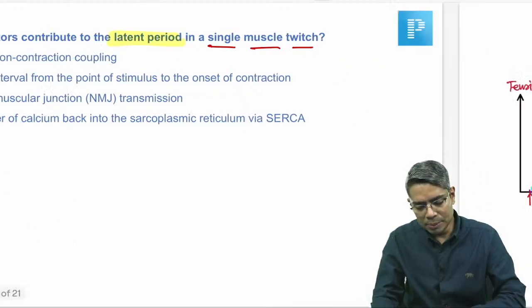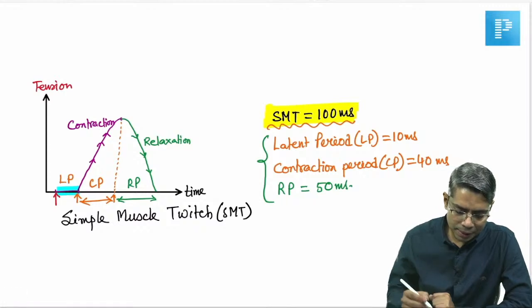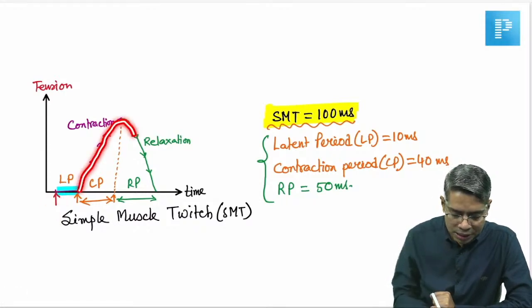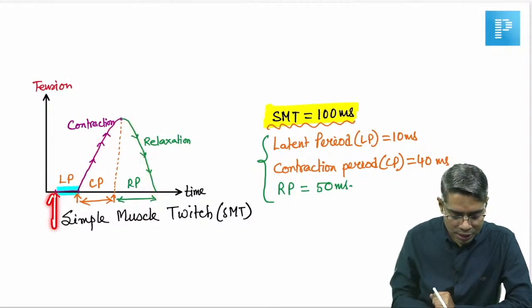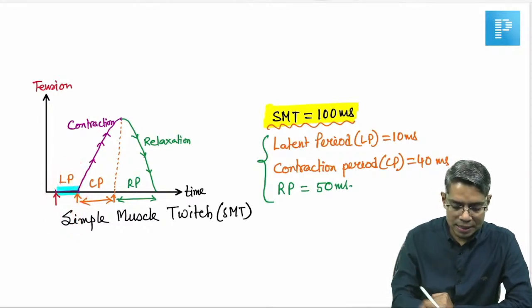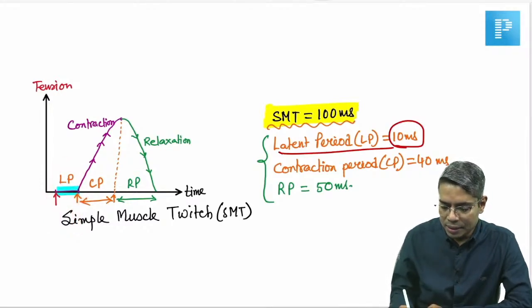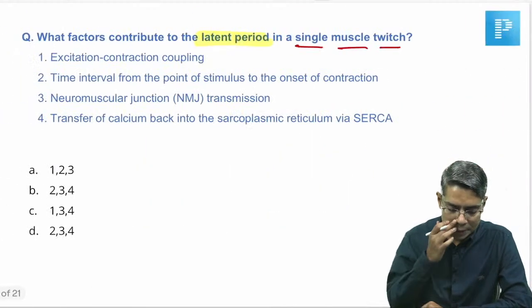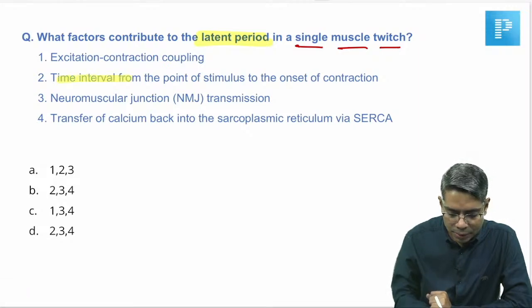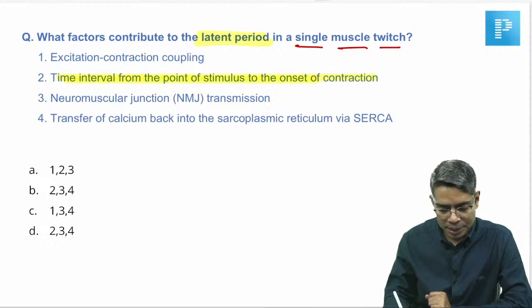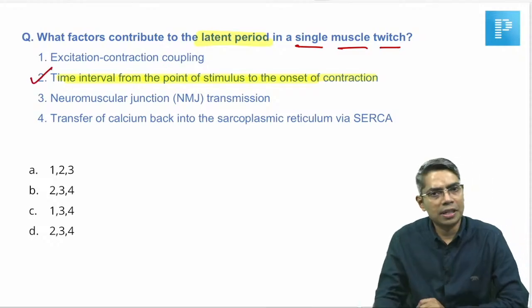So, if you look at my main video lecture, I have explained there that after giving a stimulation you will get the contraction and relaxation of the muscle, but before that there is a gap between the stimulus point and the onset of contraction point. This gap is known as the LP, latent period. Here the latent period is generally 10 milliseconds. Now, they are asking what is the cause of this latent period. If I go back here once again, the time interval from the point of stimulus to the onset of contraction, this is the definition of the latent period. So, this is obviously a true statement, right.